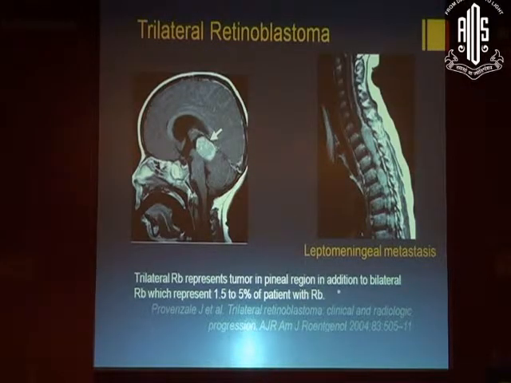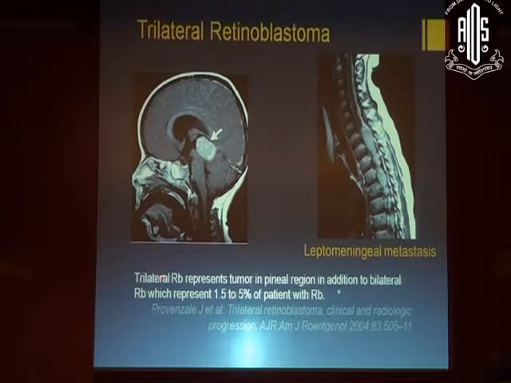Now, MRI would also pick up lesions of trilateral retinoblastoma, that is any tumor mass in the pineal region, as well as the suprasellar mass. A bilateral retinoblastoma with lesion in the pineal, in the pituitary fossa, as well as in the suprasellar, would be called a quadrilateral retinoblastoma.